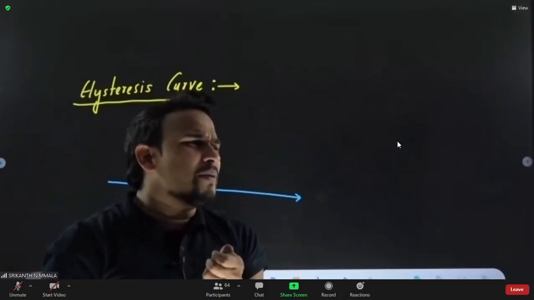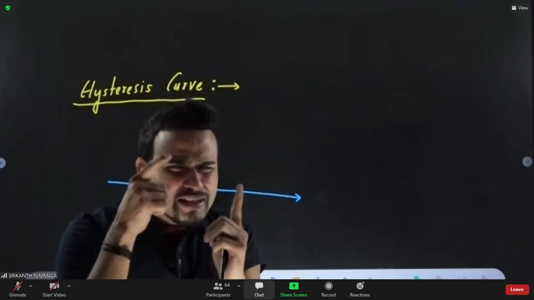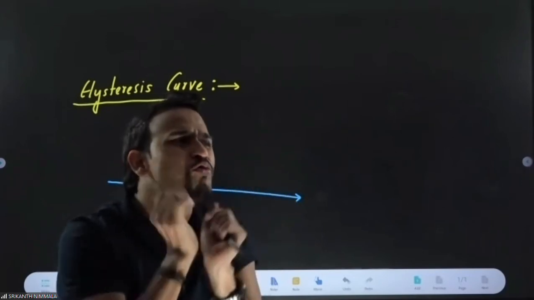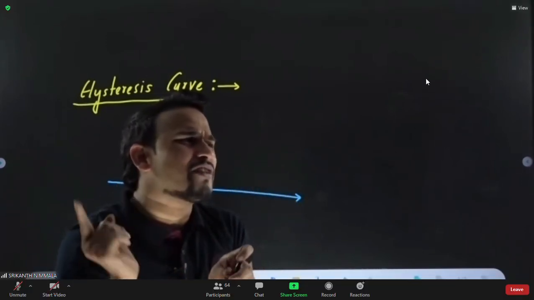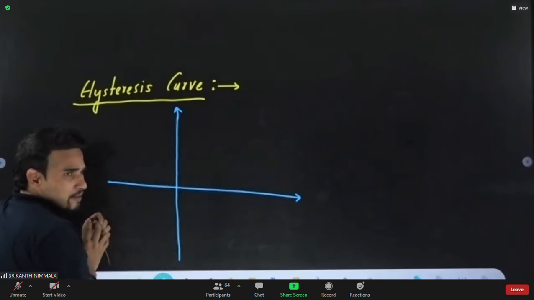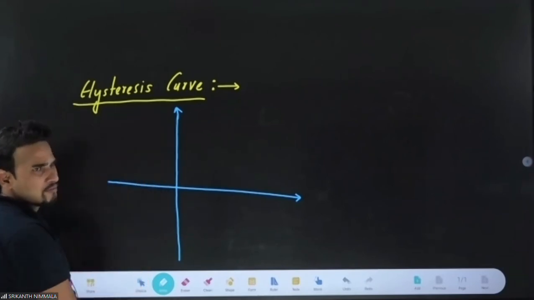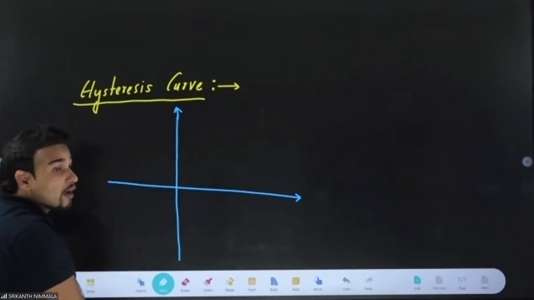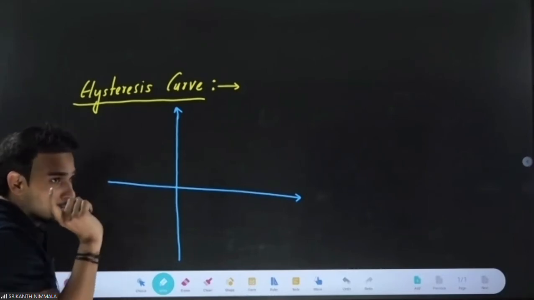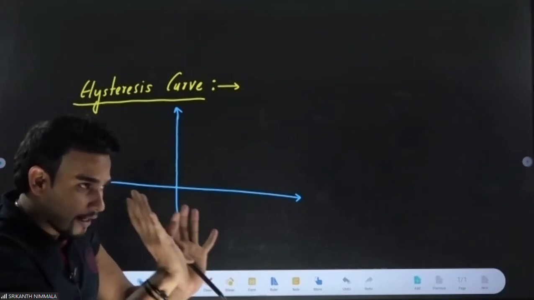Always remember, every curve is designed with the help of two axes. Two axes means two quantities. Can you tell me this hysteresis curve is drawn for which two axes? X axis represents what? Y axis represents what? Very good.